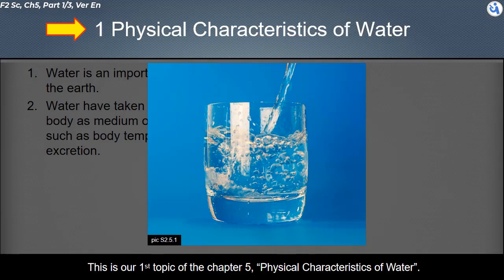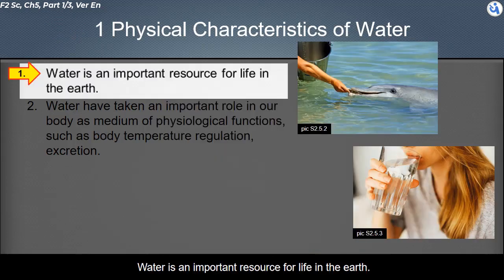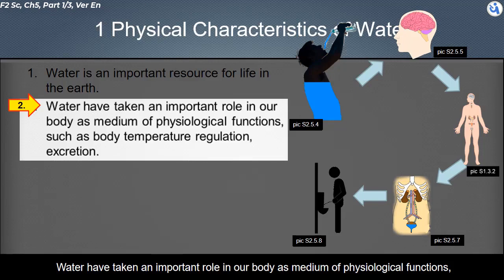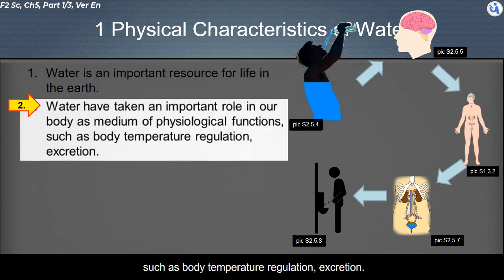This is our first topic of Chapter 5, Physical Characteristics of Water. Water is an important resource for life on earth. Water plays an important role in our body as a medium of physiological functions, such as body temperature regulation and excretion.